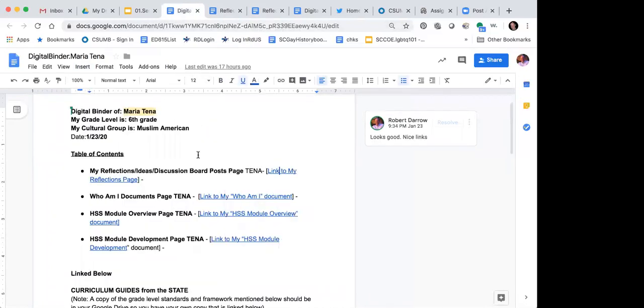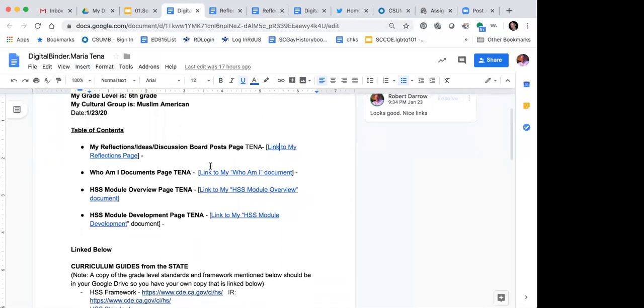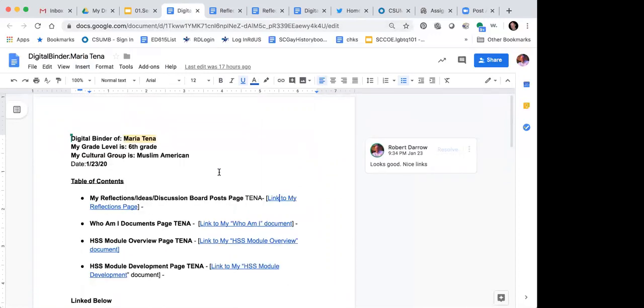The main thing you need to have done when you say that you're done with your first digital binder check is that you've got this table of contents, and each one of these links goes to each one of those pages. That's the main thing I'm looking at for your first assignment. Now, the one thing that Maria Tina has not done yet is turned in this document.